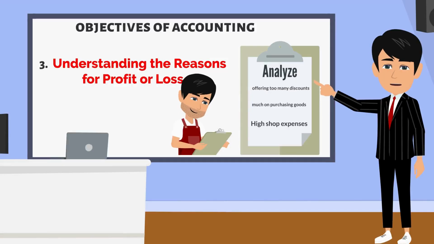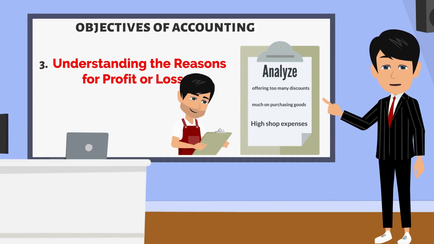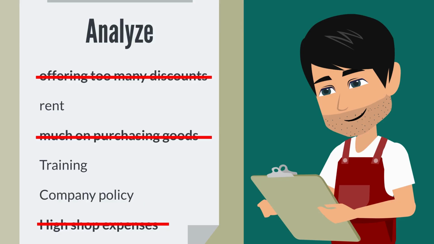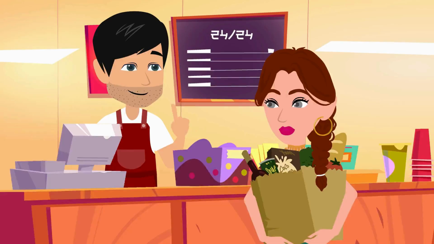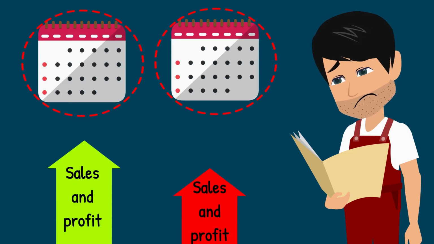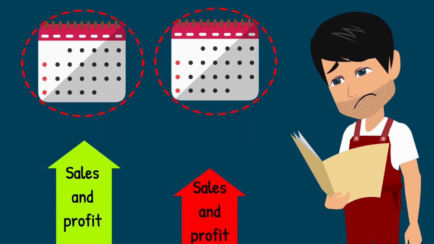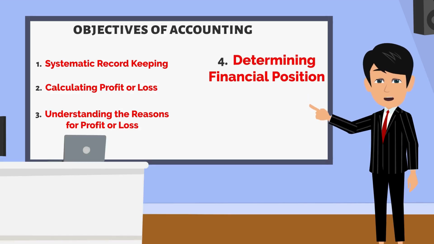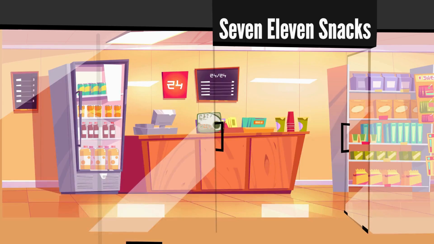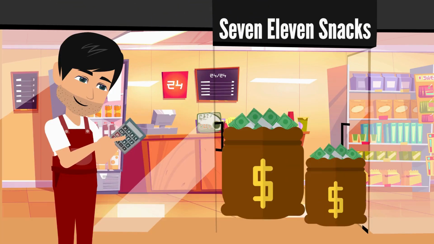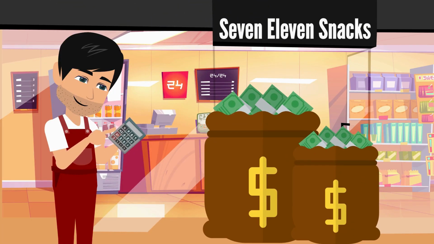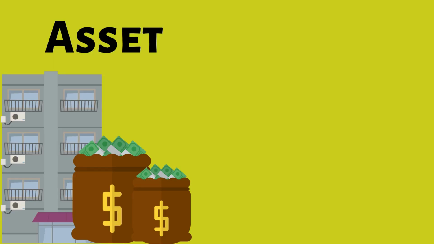Yes, Bushra. Mr. Rajkumar is now understanding the reasons for his profit or loss. He found out that by offering too many discounts, he's facing a loss. Now that he knows this, he can handle the situation better moving forward. This was all done by analyzing his accounting records. Another key objective is determining financial position. Accounting helps a business understand how much it's worth. For example, Mr. Rajkumar wants to know his net worth, how much his assets are worth, and how much he owes to others.